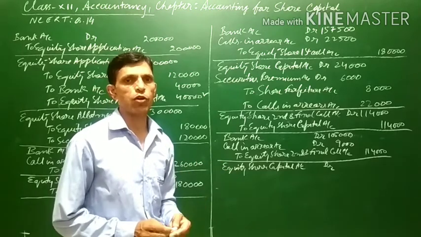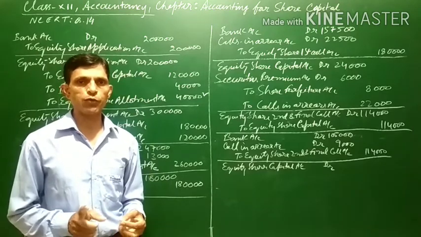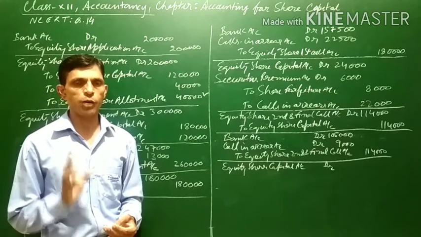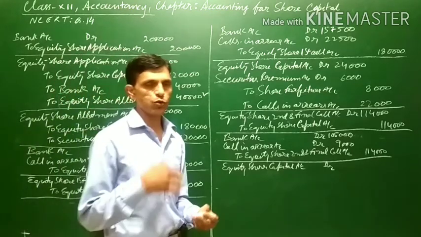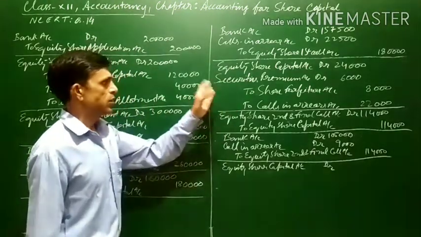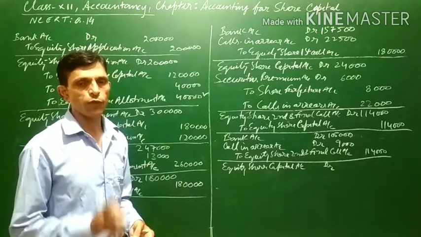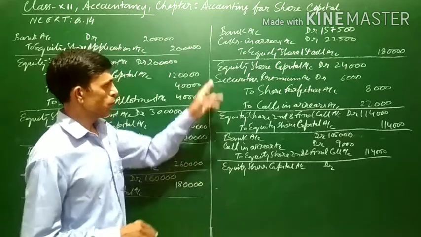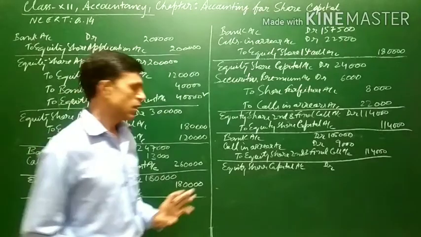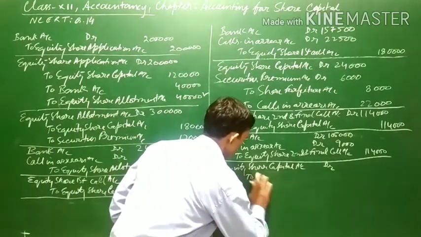Means the securities premium will not be cancelled, because once the securities premium amount has been paid, it will be used for some specified purposes only. It will not be used for any other purpose. It will not be forfeited. Its uses are somewhat different, so it will not be cancelled, because it has already been paid and it will remain in the securities premium account itself, and it will be used for some specific purposes. So securities premium will not be debited, only the share forfeiture and call-in arrear will be credited, and debit will be for equity share capital account.